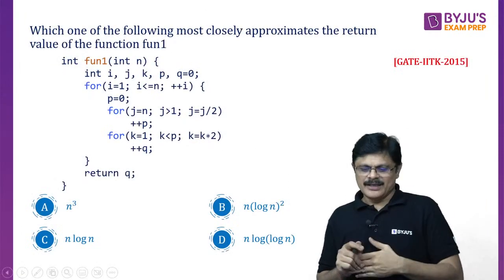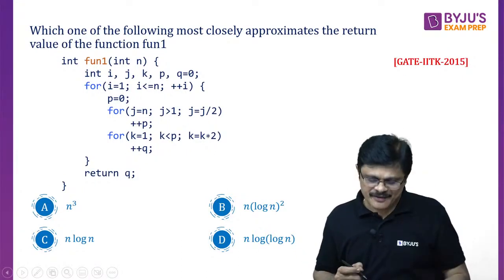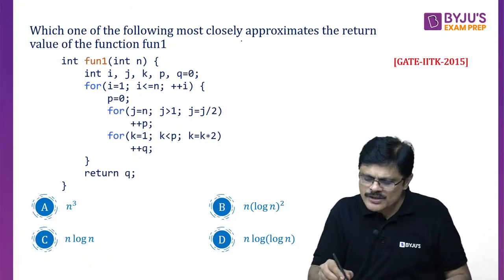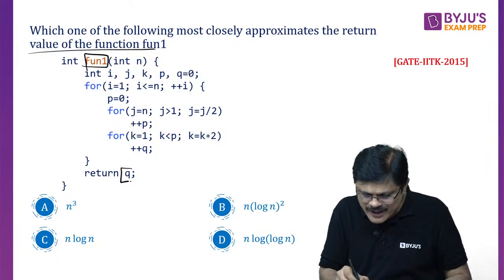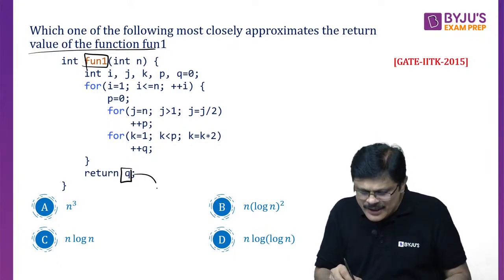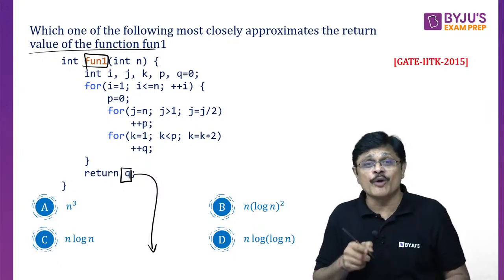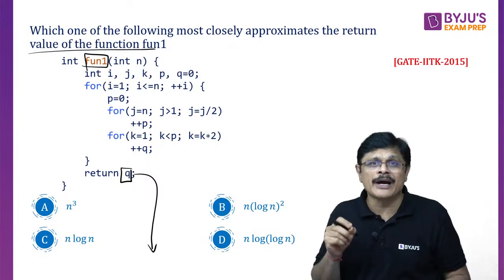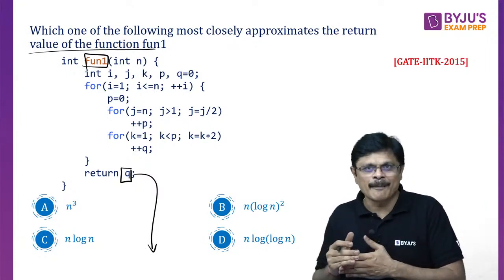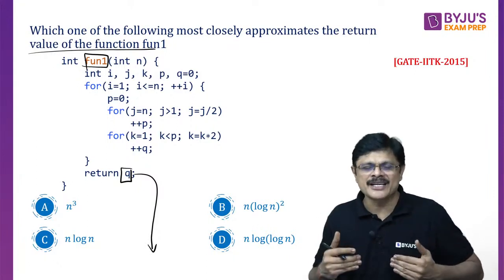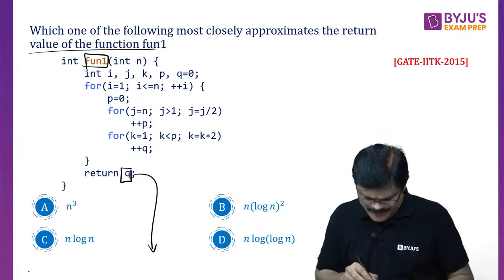You're welcome. Next question, same, based on performance evaluation. Which one of the following most closely approximates the return value of the function? So the return value is what, sir? Q. So he's asking what is the closest approximation of the Q value? Because this function is returning Q. You have to say what is the Q value at the end of this function, or by the time the function call is completed. When you come to the last line, what is the value of Q? Okay, so let us solve this.